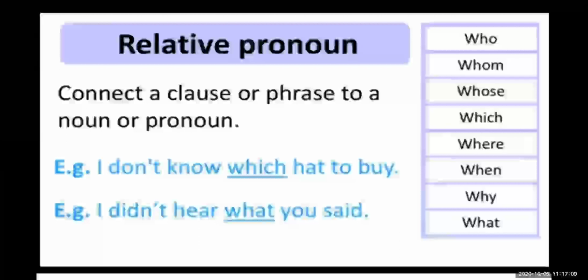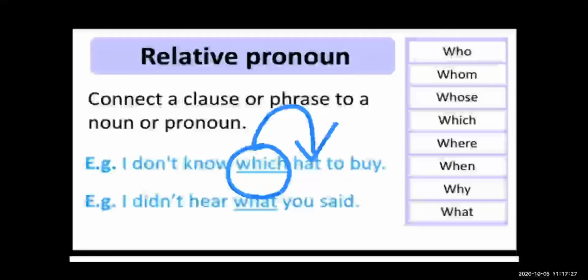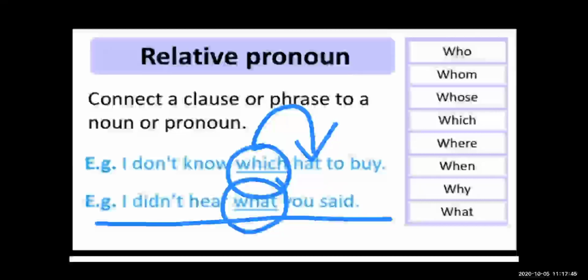Okay, so see, I don't know which hat to buy. Here in the sentence, which is showing the relation with the hat. Which hat? I don't know which hat to buy. Now see, the second example: I didn't hear what you said. Here, what is showing the relation with the said. What you said.